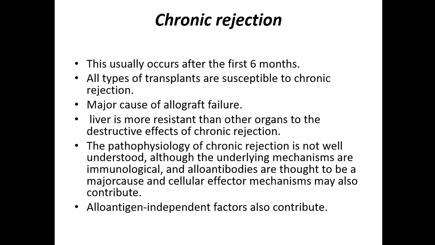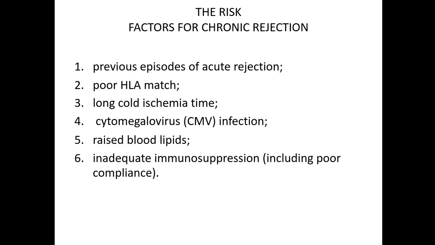The pathophysiology of chronic rejection is not well understood, although the underlying mechanisms are immunological, and alloantibodies also are thought to be a major cause, and cellular effector mechanisms may also contribute. So for everything we have learned, the exact mechanism is not identified, but the underlying mechanisms may be antibody mediated or by the cellular effector mechanism. Then alloantigen independent factors also contribute in chronic rejection.